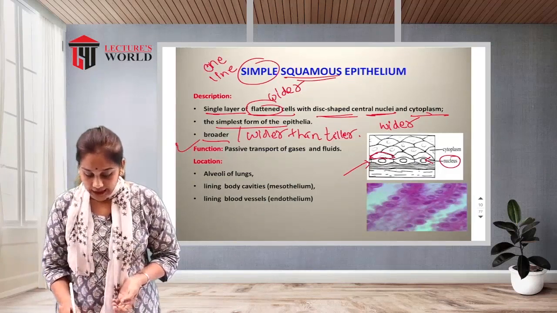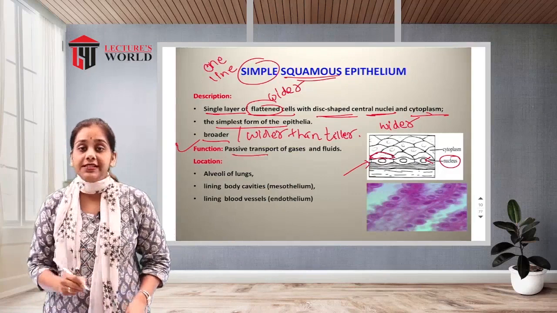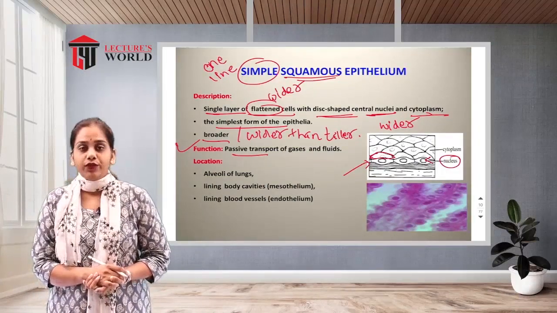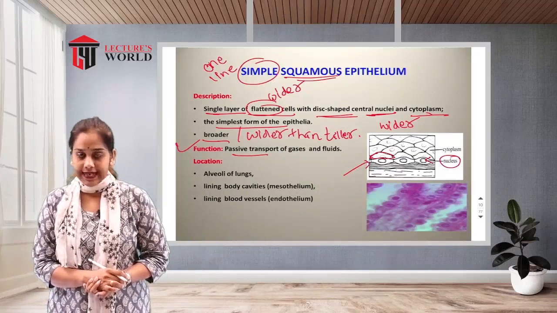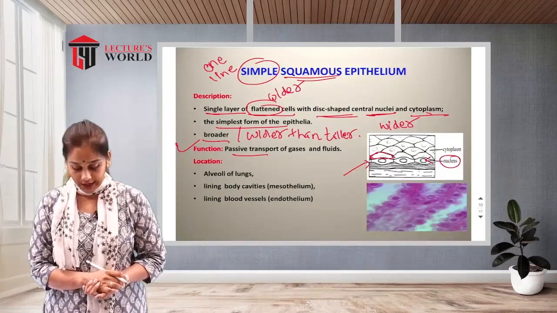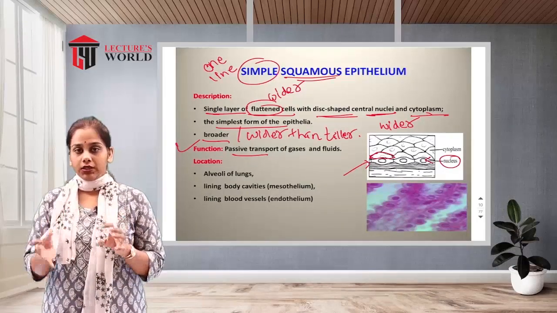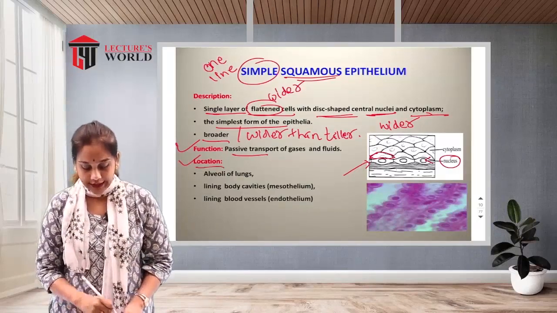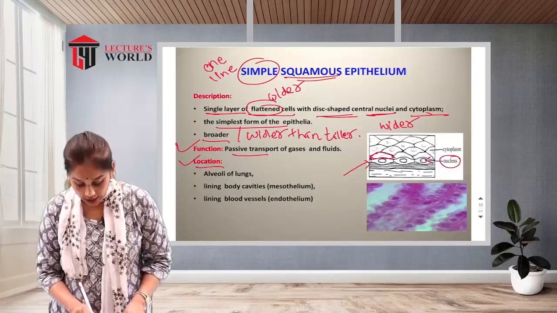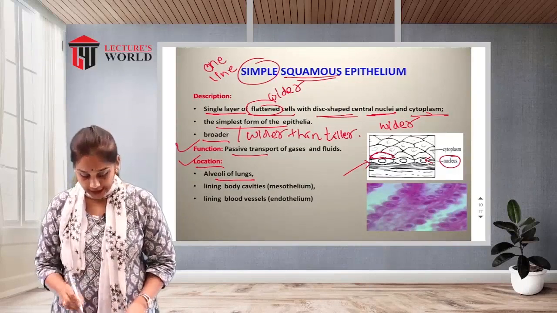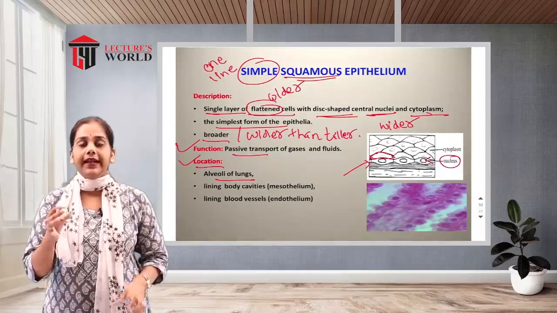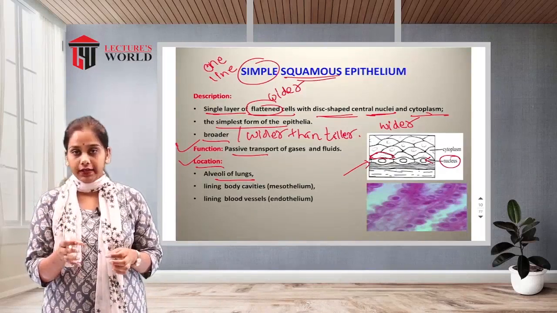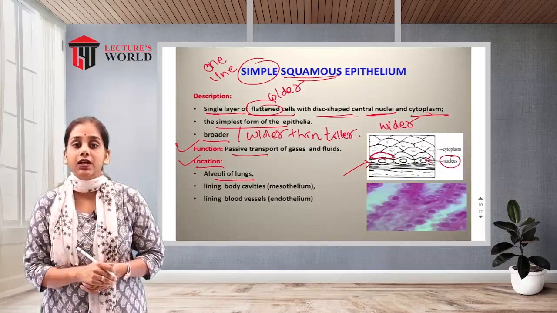Then the function of the simple squamous epithelium. What is the basic function? It is helpful for the passive transportation of gases and fluids inside the organ or the cavity. Then where is it located? It is situated in the alveoli of the lungs. What is alveoli? That is the end portion of the lung, where gas exchange occurs.